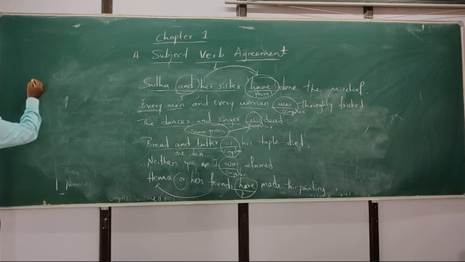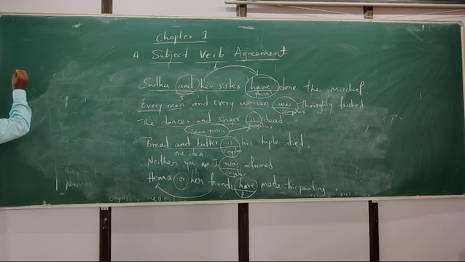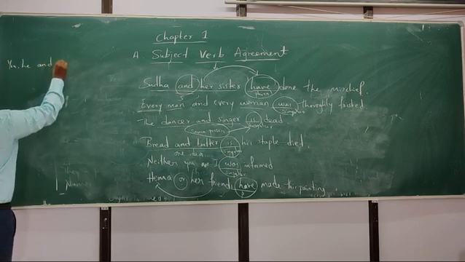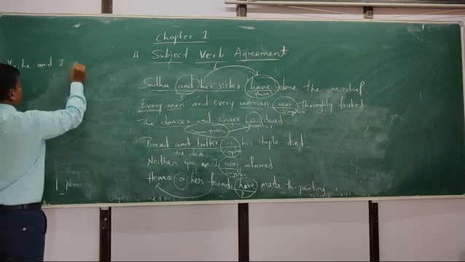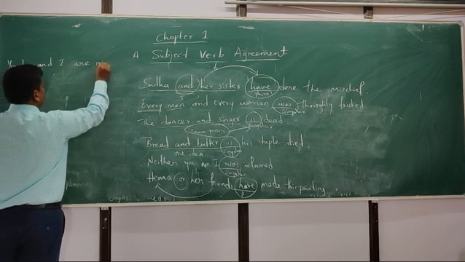When subjects differ in number and person and are connected by and, they are plural. You, he, and I are members.